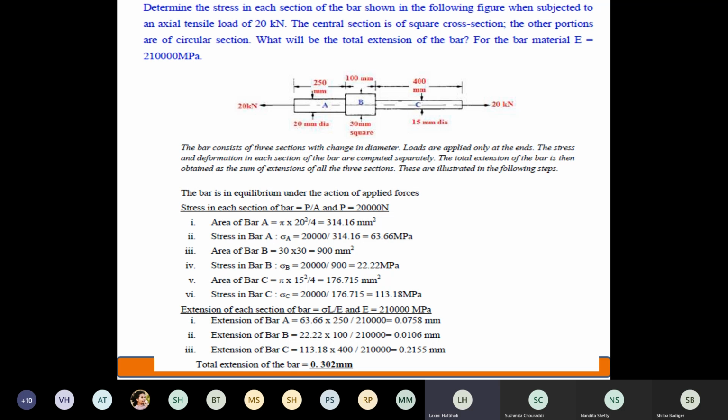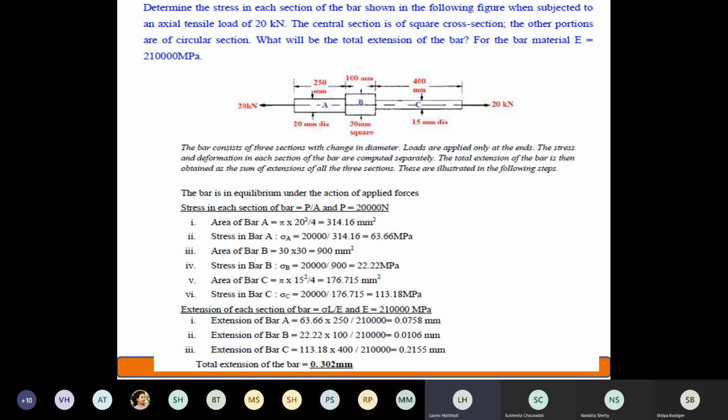Observe the figure carefully. For section A, 20 mm diameter is given to you. Section C, 15 mm diameter is given to you. Okay? And section B, 20 mm square is given to you. Now, with these diameter and square length, can I calculate the area? Anyone? Yes, ma'am.